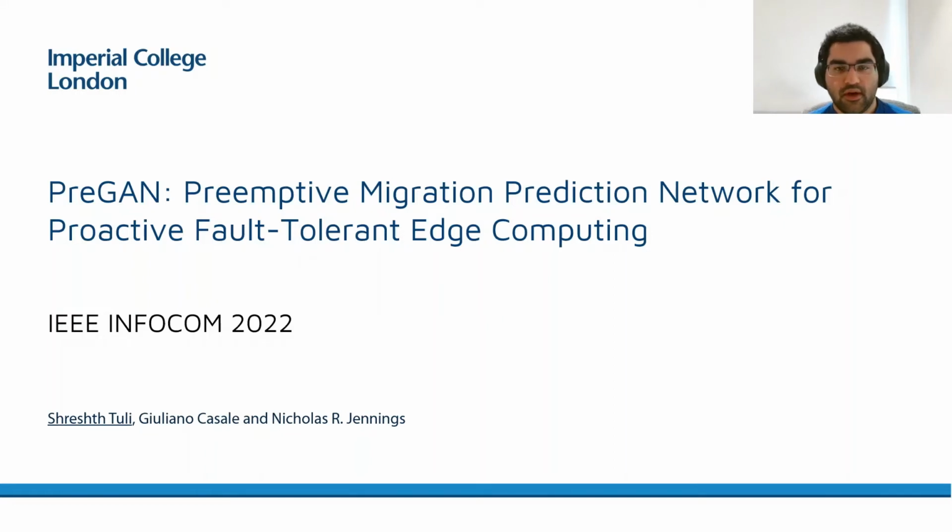Hi everyone. Today I am going to tell you about a novel AI model called PreGAN, which stands for Preemptive Migration Prediction Generative Adversarial Network, built for proactive fault tolerance in edge computing environments. I am Shreshth Tuli, a PhD student at Imperial College London, and this is joint work with Giuliano Casale and Nick Jennings.